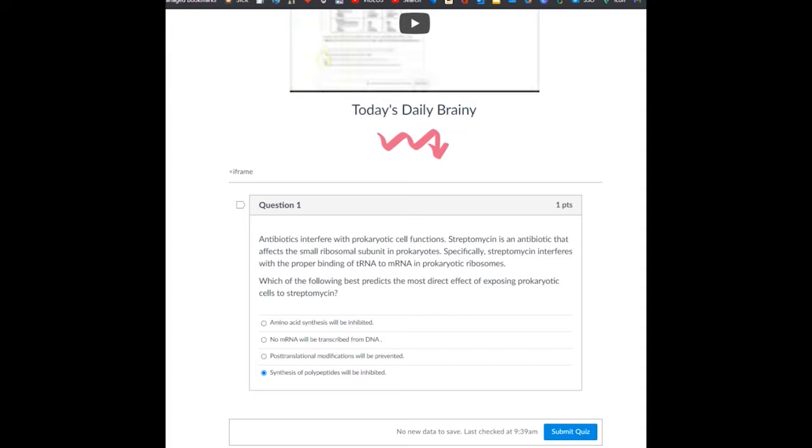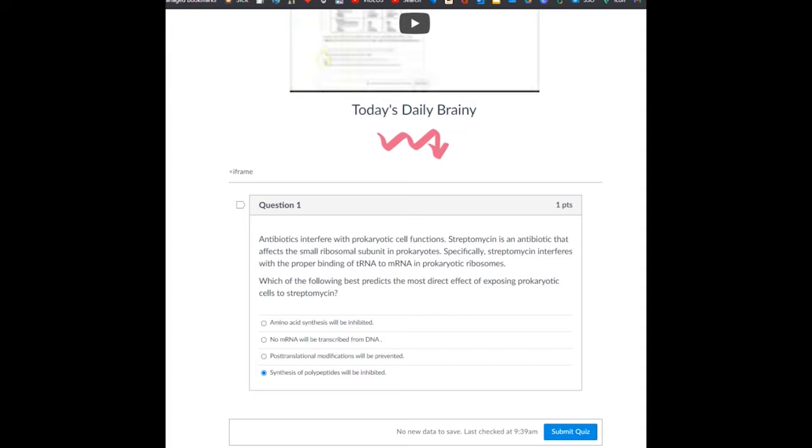This first one was one that a lot of you picked. It says that amino acid synthesis will be inhibited. And here's why this is not the right answer. Because the term amino acid synthesis means that it's a process that is making amino acids. Well, think back to translation. We're not making amino acids.